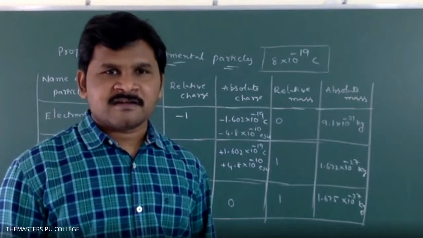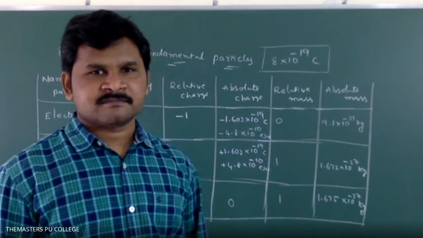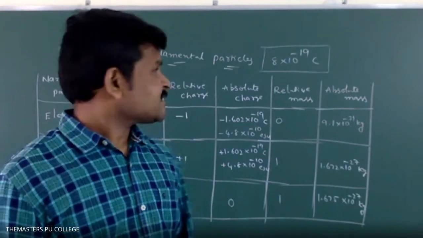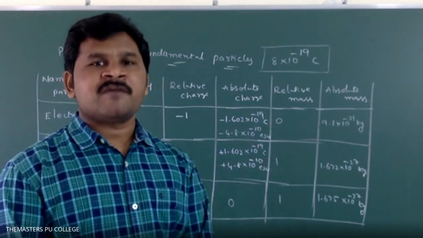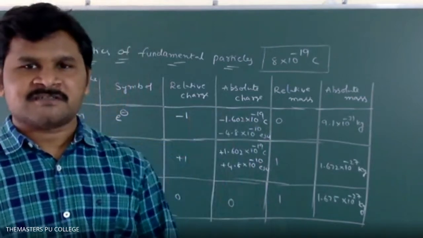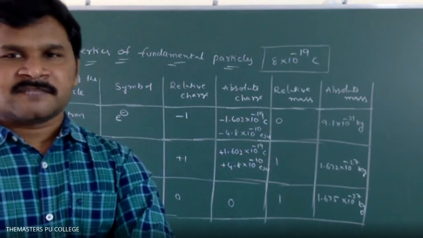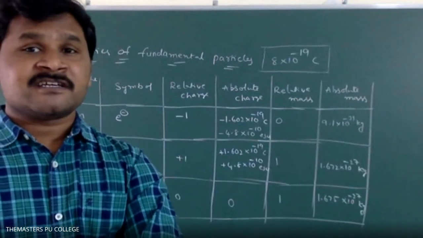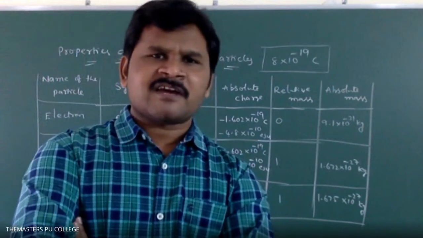Very simple. I hope you can solve it easily. I repeat the question. An oil drop has 8 into 10 power minus 19 coulombs. Full stop. How many electrons are there in the oil drop? That is the question. Any idea? Easy. Think. One electron. Sir, Q is equal to, any formula? Q is equal to Ne. You can apply.